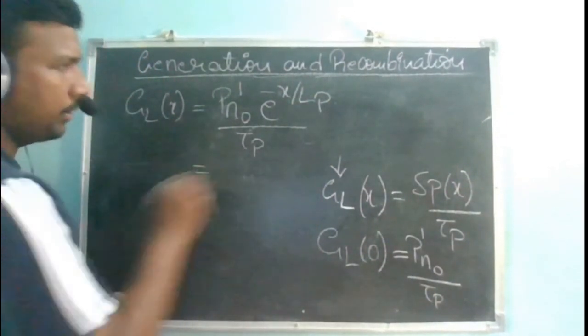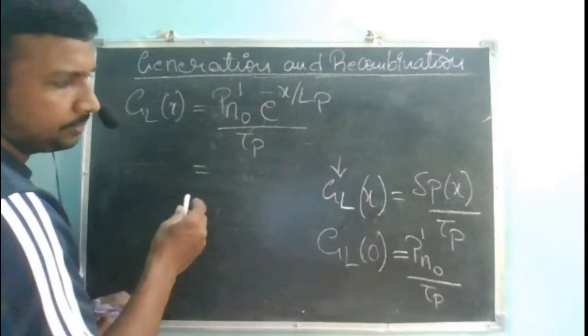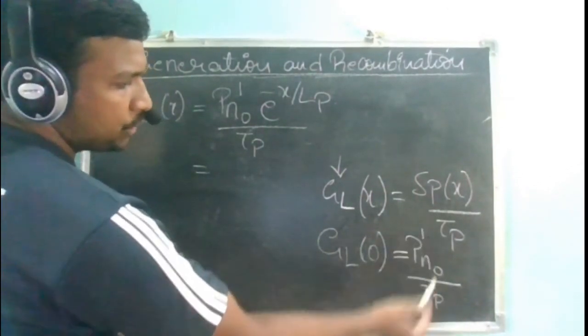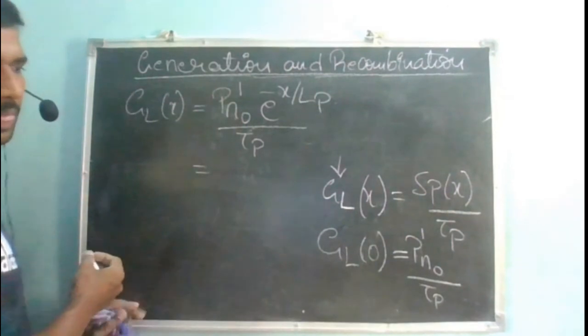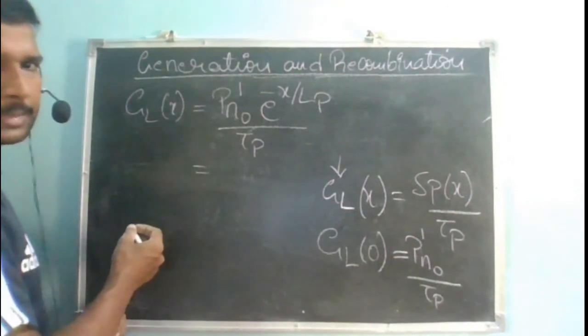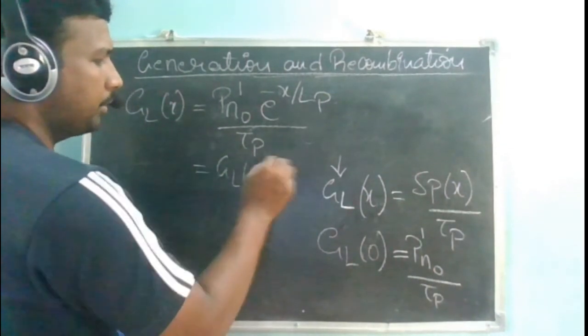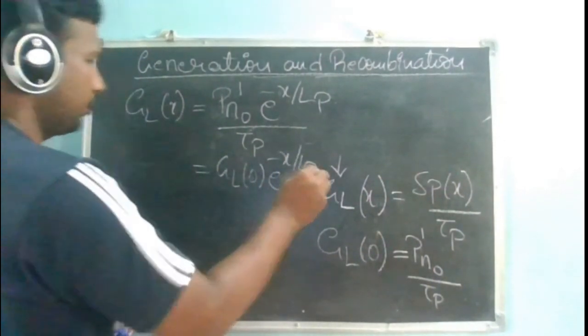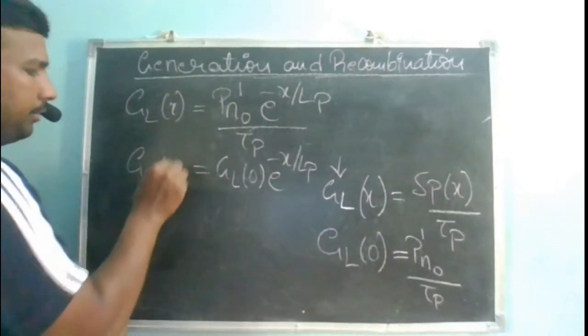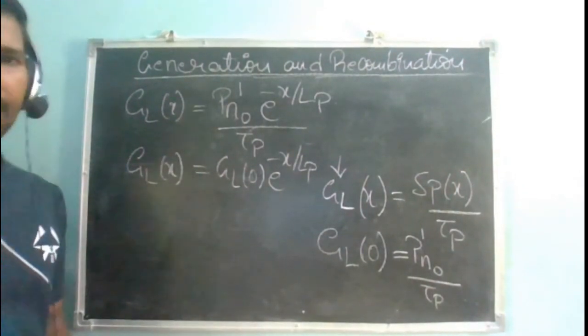So p_n dash naught by tau p I can write as G_L of 0. So G_L of x equals G_L of 0 e power minus x by L_p. That is what G_L of x is. We will proceed further.